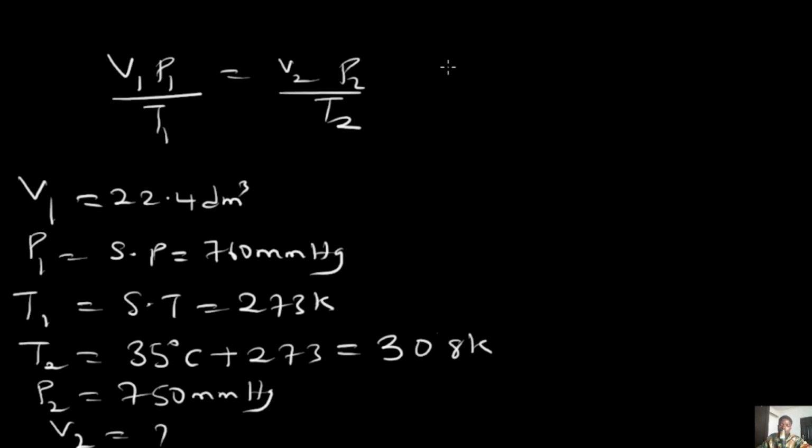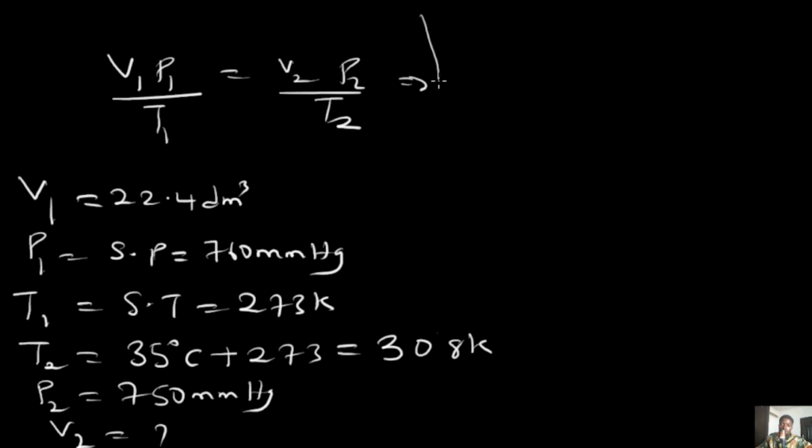Introducing all these things, we are going to have that V1 will now be given as 22.4 dm cube multiplied by the pressure, which is 760 millimeter mercury, all over the initial temperature. Okay, let's just write this so that we can solve with more space.